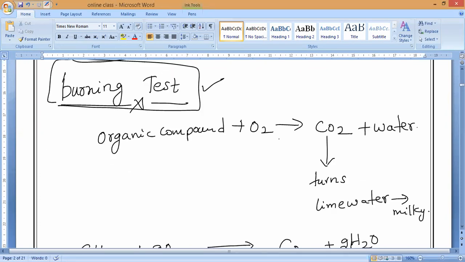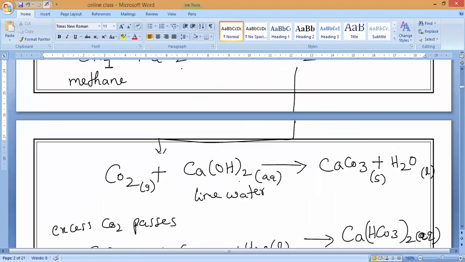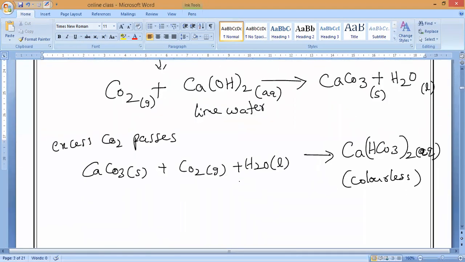So what is the test? Burning test. Please all of you write it. Till here, everybody write it again. Any doubt, you can ask. Everything should be there, including the formula. What is this formula name? Calcium hydrogen carbonate. Please remember that. Clear? Yes, sir.